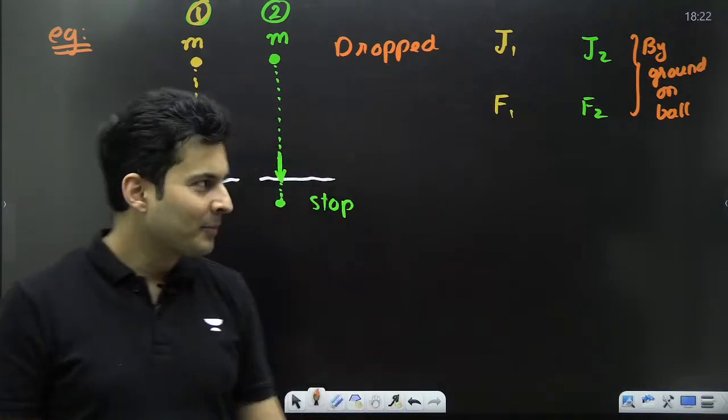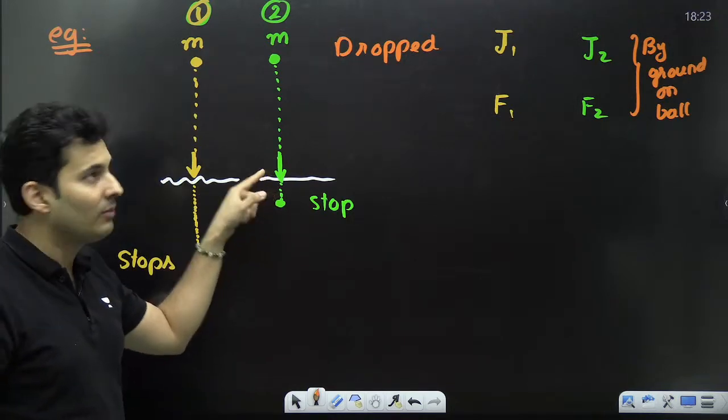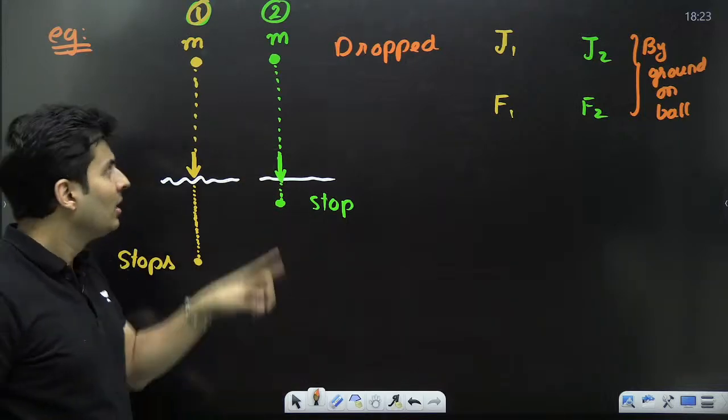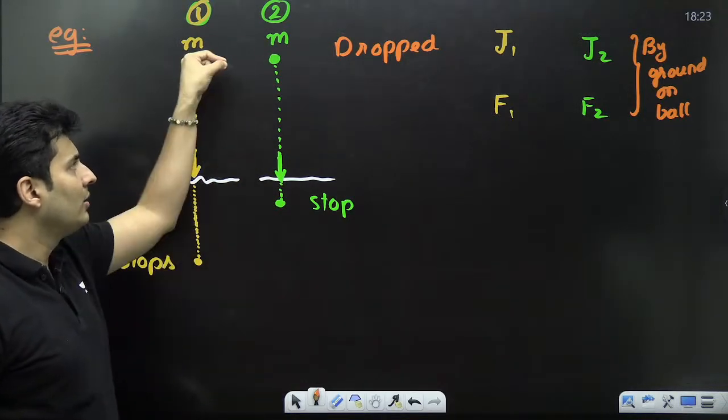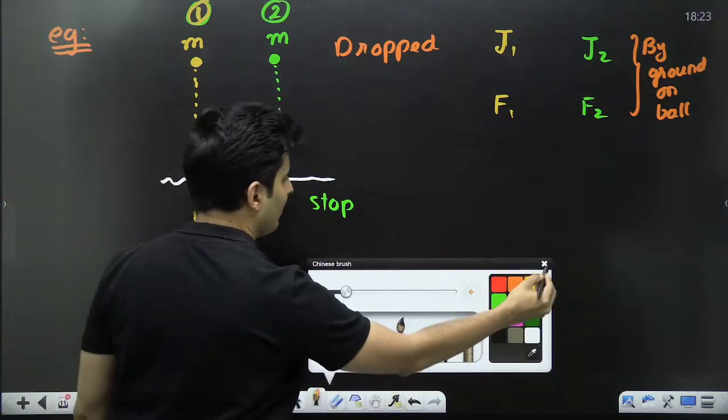Yep. You know why? Whose velocity will be more, guys? The first one or the second one? When they hit the ground, whose speed will be more? Just before hitting the ground. Same mass, same height, dropped. Same gravity. So obviously their velocities will be same, right?